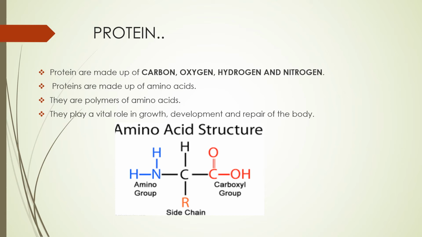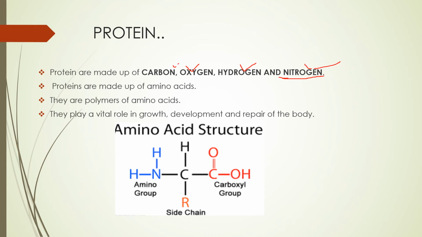Okay, now moving on to proteins. Proteins are made up of carbon, oxygen, hydrogen and nitrogen. Earlier I told you that carbohydrates are made up of carbon, oxygen and hydrogen. But in protein, one more element is there, that is nitrogen. You can remember carbon, oxygen and hydrogen are there in carbohydrate, but in protein one more extra element is there, that is nitrogen. It also constitutes protein.